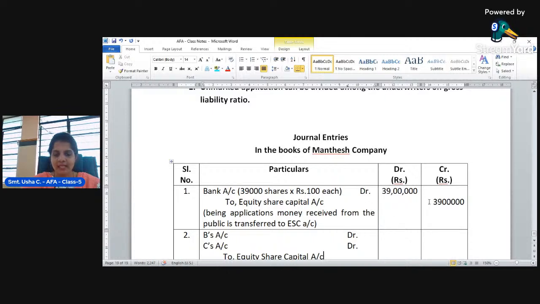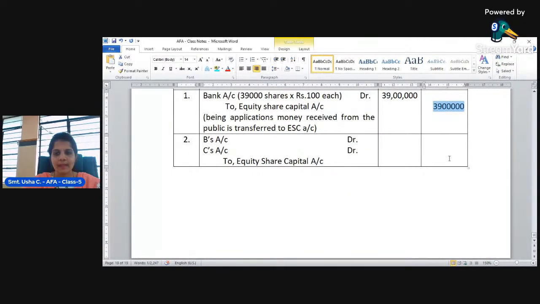Already 39 lakhs of capital is credited to equity share capital account. Remaining, how much should be credited? Remaining 6 lakh rupees of capital must be credited to equity share capital account. This 6 lakh is the liability of B and C underwriters to subscribe. B underwriter has to subscribe 500 shares of rupees 100 each, whereas C underwriter has to subscribe 5,500 shares of rupees 100 each.